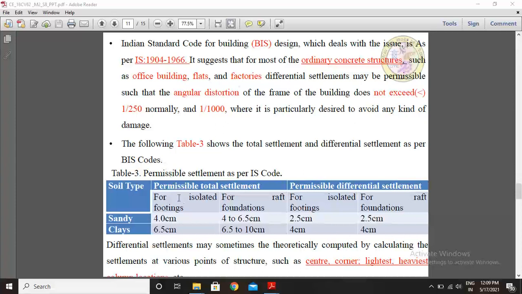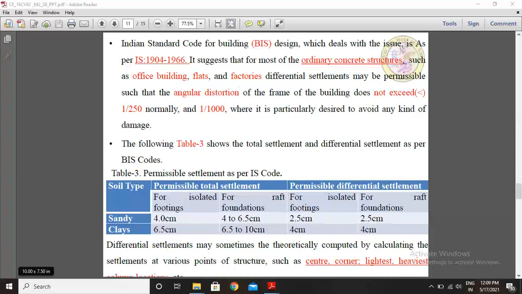Permissible settlement as per IS codes: if the soil is sandy, permissible total settlement for isolated footings is a maximum of 4 cm. For raft foundations, the maximum is 4 to 6.5 centimeters. For differential settlement, the permissible value for isolated footings is 2.5 centimeters and for raft foundations 2.5 centimeters.